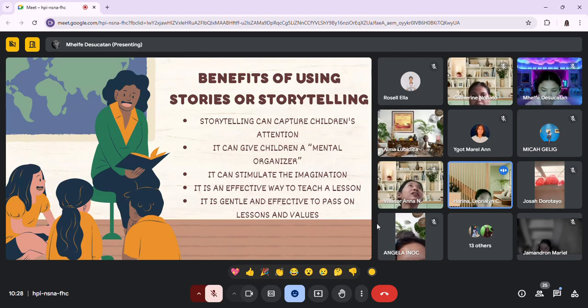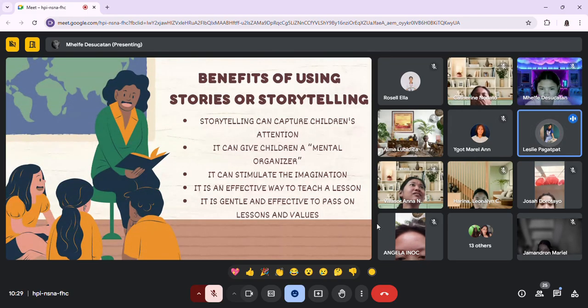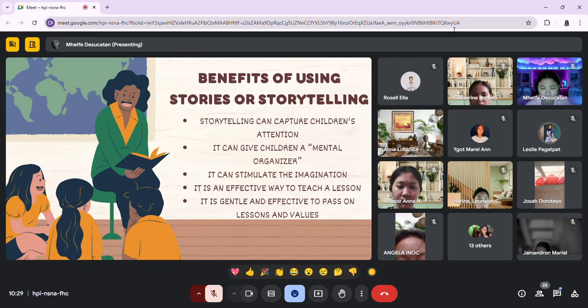Can I have Leslie Pagata to share her idea about the second bullet? It can give children a mental organizer. I guess this helps children organize and remember information more effectively. That's all.